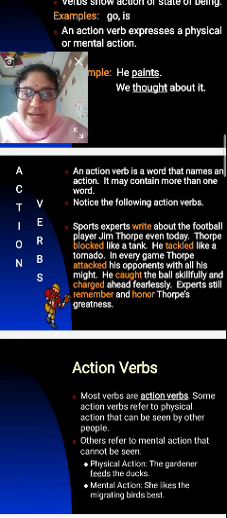Torphy blocked like a tank. He tackled like a tornado. In every game, Torphy attacked his opponents with all his might. He caught the ball skillfully and charged ahead fearlessly. Experts still remember and honor Torphy's greatness.